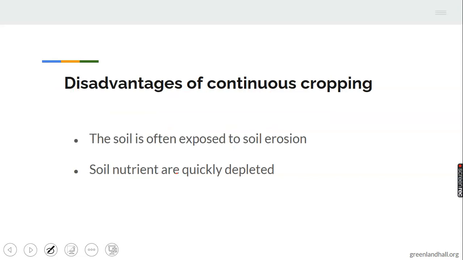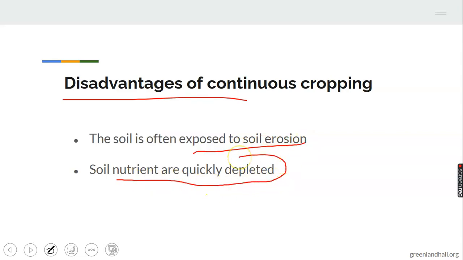Disadvantages of continuous cropping. 1. The soil is often exposed to erosion. 2. Soil nutrients are quickly depleted. It leads to a drastic reduction or drastic loss of soil nutrient. Let's take note of that. This is the most serious effect of continuous cropping.